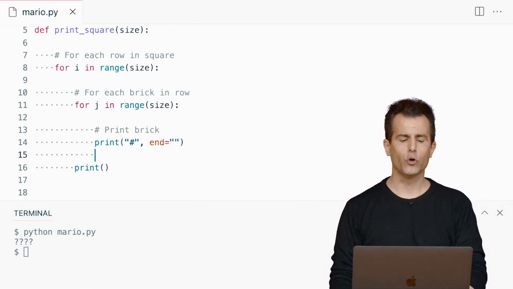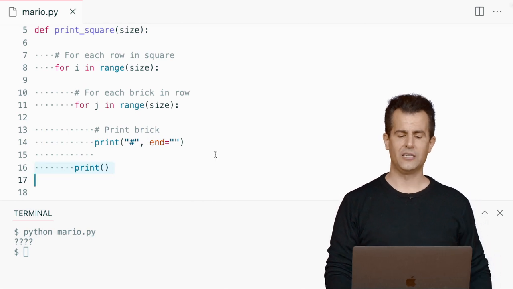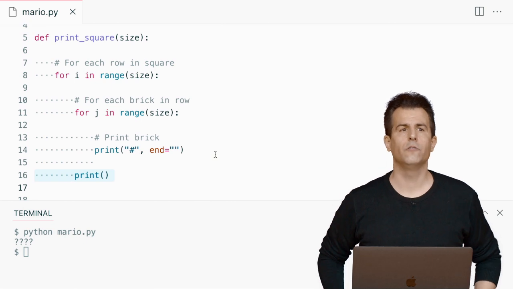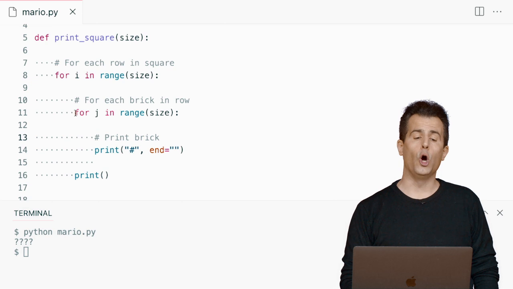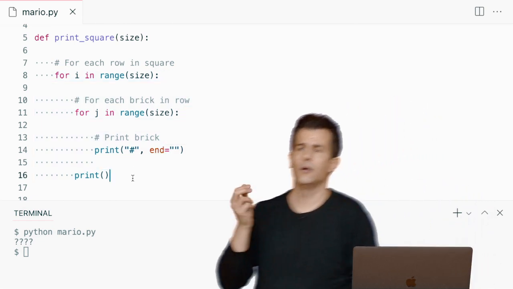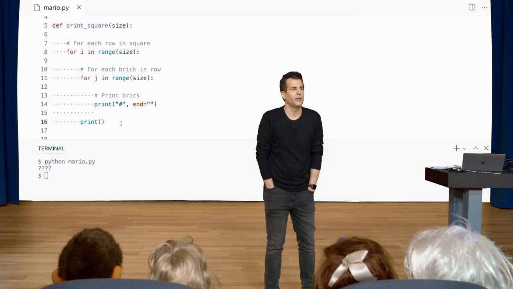But let me ask a question of the group now. Why on line 16 do I have a print here all by itself? Why do I have a print all by itself? Notice that it's below the inner loop, but inside of the outer loop, so to speak. What is that line 16 doing ultimately?